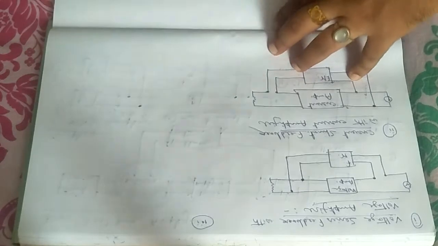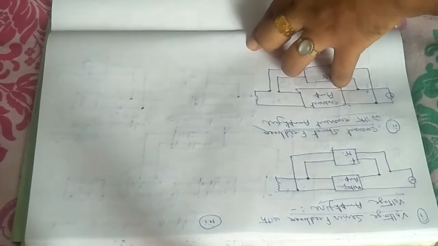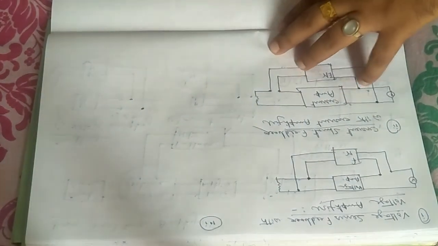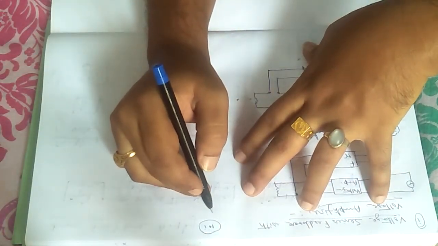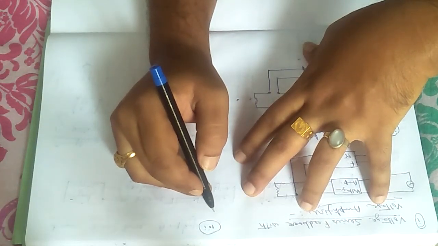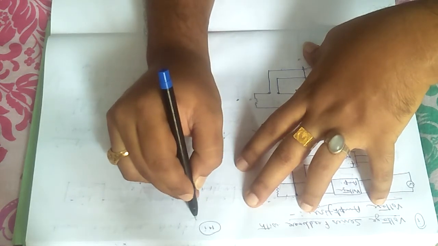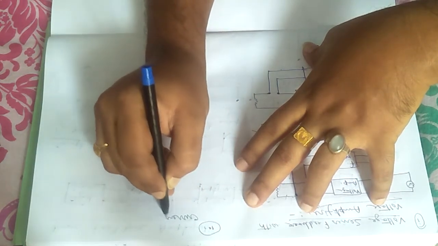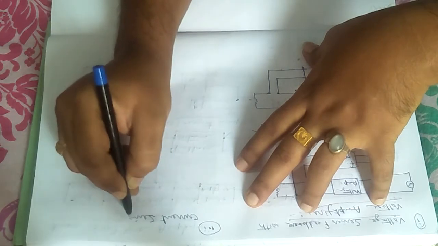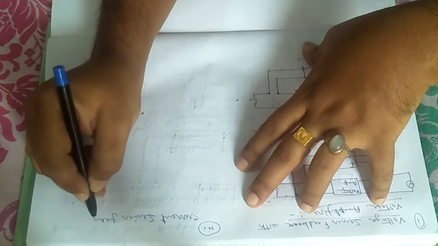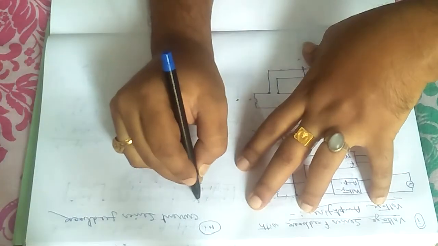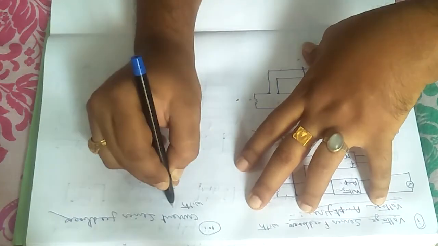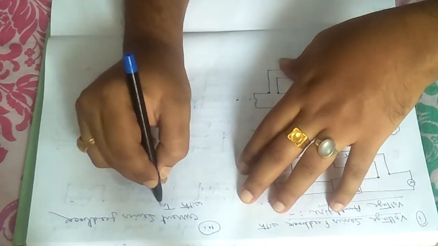Number 3, another combination. Different combinations may be there. I am trying something out of that. Number 3, current series feedback with transconductance amplifier.